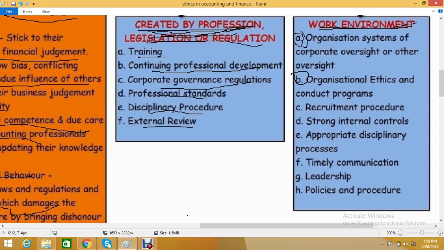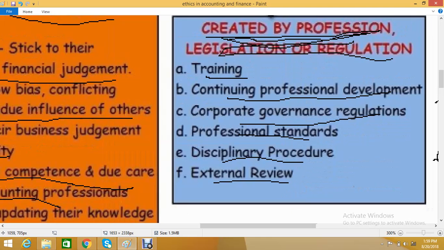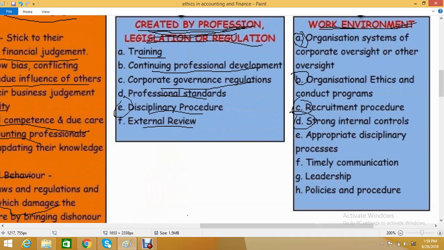First one, A, organization system of corporate oversight or other oversight. Second one, organizational ethics and conduct programs. Third one, recruitment procedure. Fourth one, strong internal controls. Fifth one, you can see here, disciplinary procedures. And due to a system problem I went to that side, sorry for that.